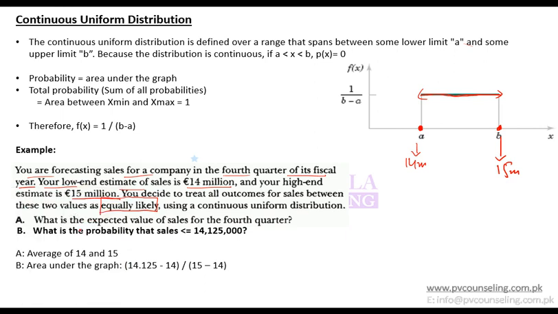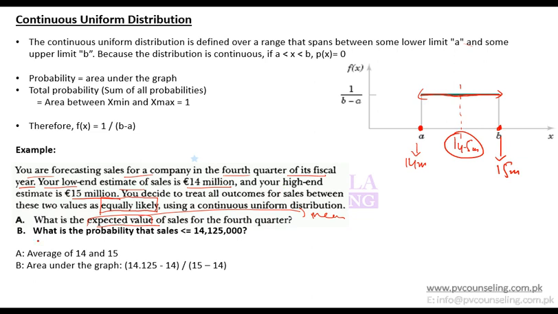Using a continuous uniform distribution, what is the expected value? Simply speaking, expected value is the mean, like we did in last class. So what is the mean? Mean is simply the average. If I know that all observations have the same frequency, simply I can take minimum, add maximum, divided by 2. So the average of these two will be my mean, 14.5 million. So my expected value is 14.5 million, which is the mean of 14 and 15.